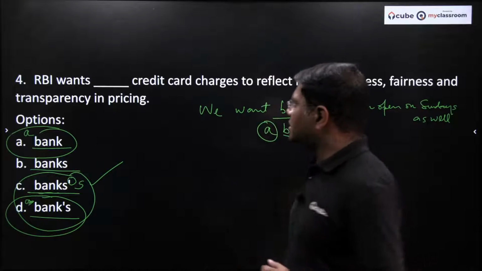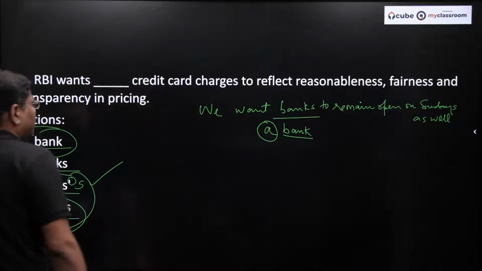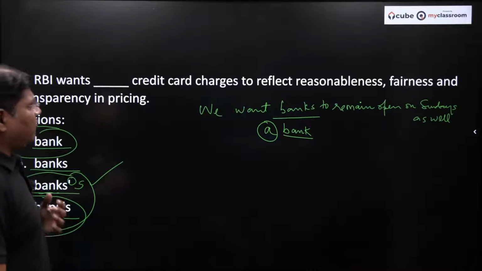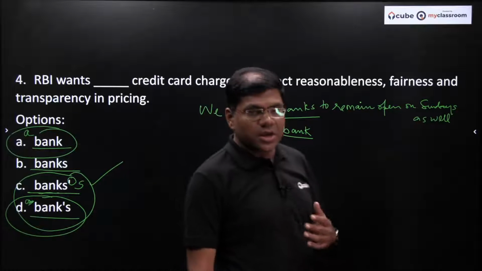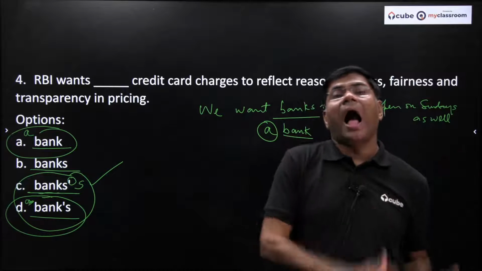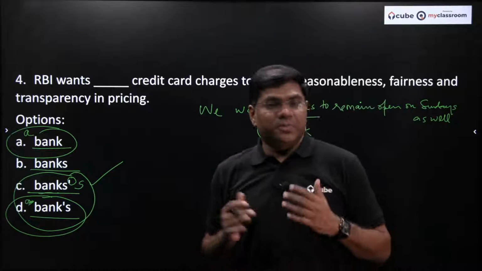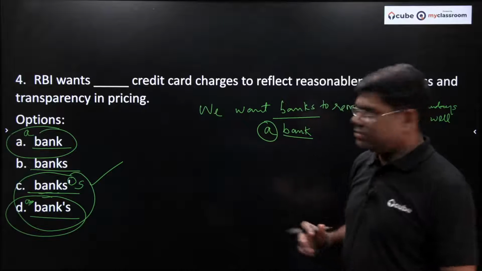So what it says here, RBI wants banks' credit card charges to reflect reasonableness, fairness and transparency in pricing. Banks, किसका credit card charges? Banks का. That's the reason why the possession is very important. I hope this is clear to all of you. We can go to the next question now.